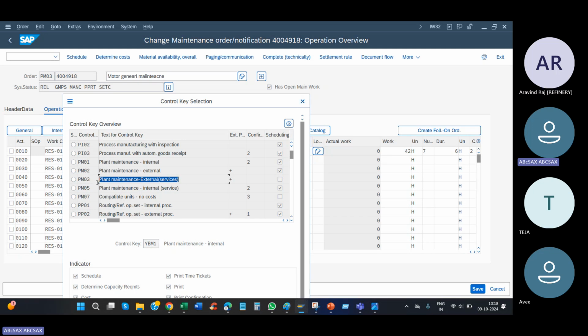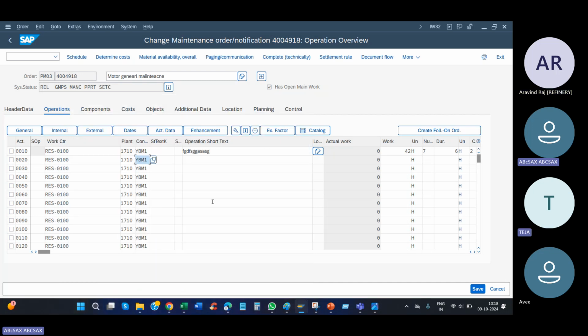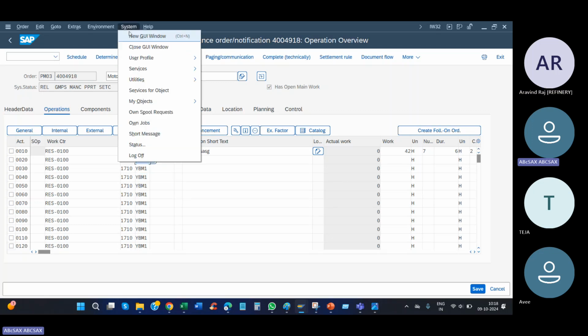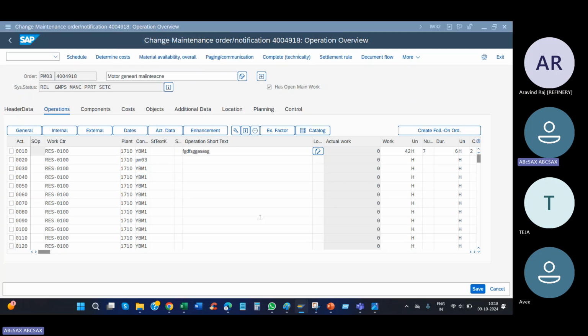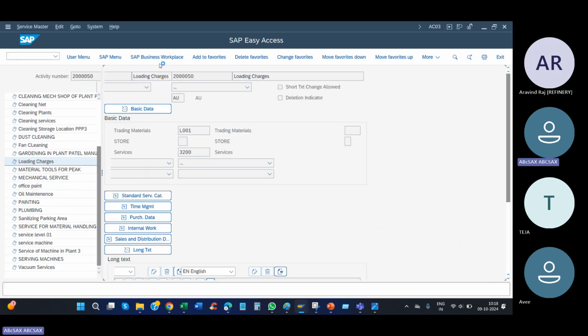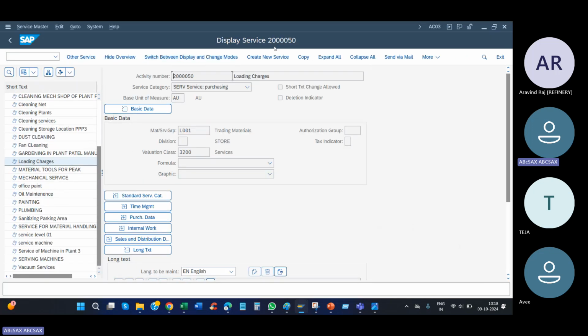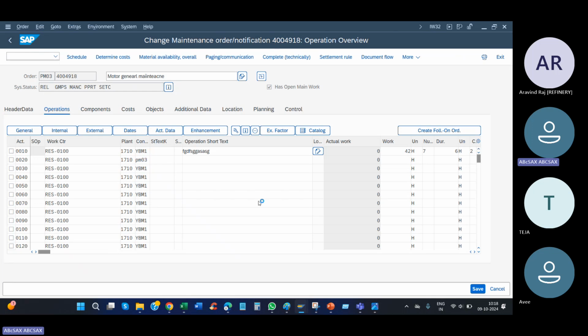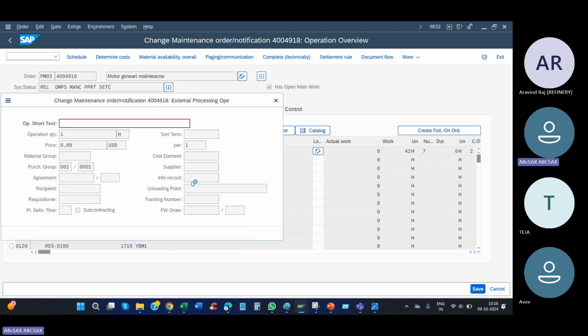Now external services. It means I don't have the resources, so I am calling a third party to come and do the work. Services, PM03. This service will be created in AC03. It is not our scope. It is MM scope. They will create it. It's not our business, so don't worry. Press enter. Give some description.